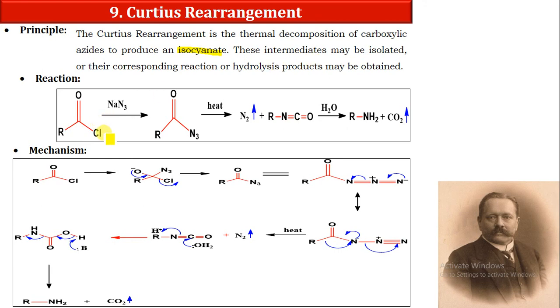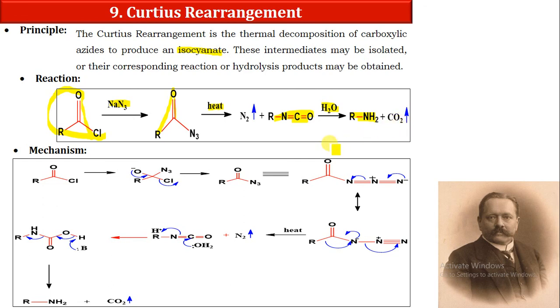Suppose we have an RCOCl group like this. When it is reacted with sodium azide, it will be converted into the carboxylic derivative of an azide group. Now when we heat this product, nitrogen gas will be evolved and you have an isocyanate product. When we react it with H2O, it will be converted into RNH2 with the removal of CO2 as a gas.